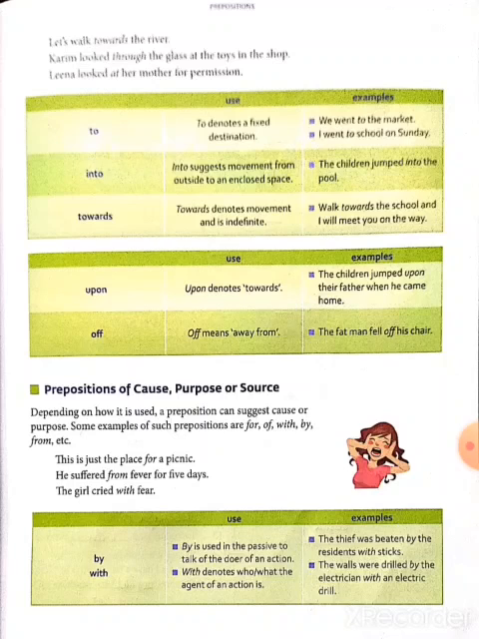Next, prepositions of cause, purpose, or source. Depending on how it is used, a preposition can suggest a cause or purpose. Some examples of such prepositions are for, of, with, by, from, etc. Example, this is just the place for a picnic. Here for is a preposition. He suffered from fever for 5 days. The girl cried with fear.